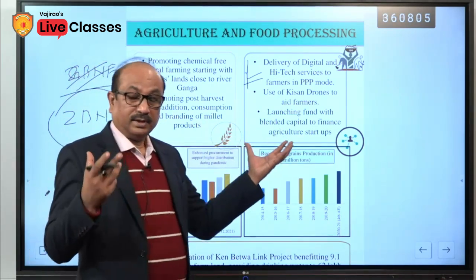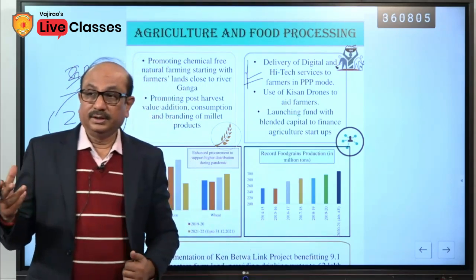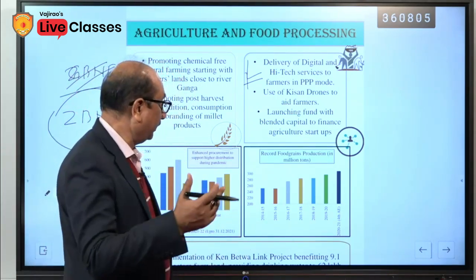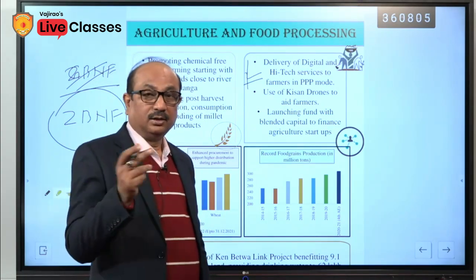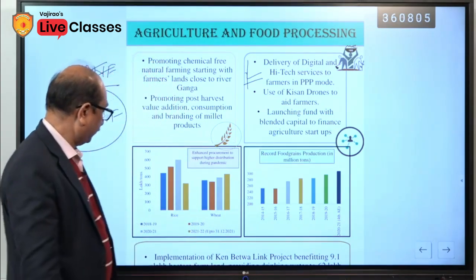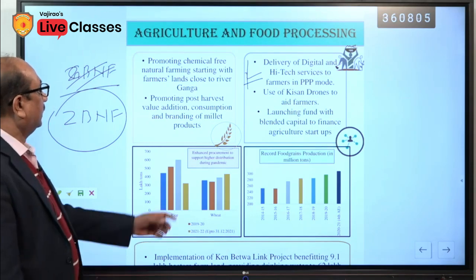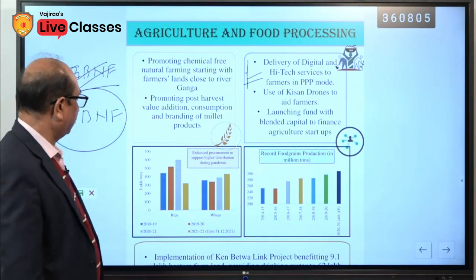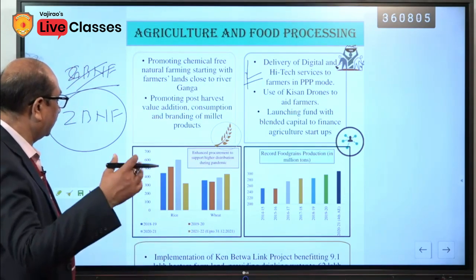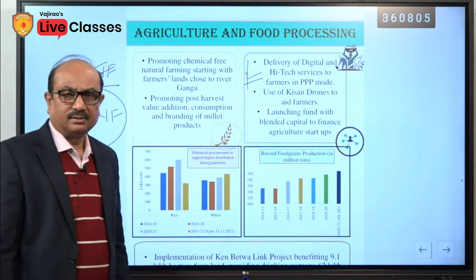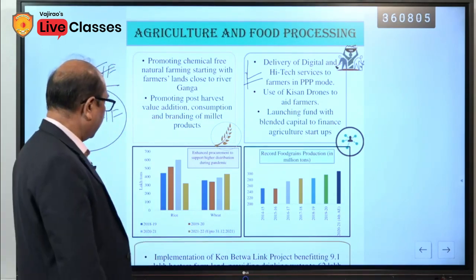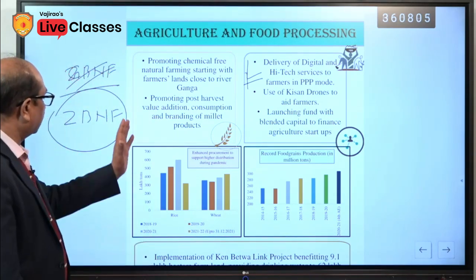So, in the agriculture sector, the government is promoting startups. Obviously, this will be beneficial for agriculture along with the farmers. Enhanced procurement to support higher distribution during the pandemic. So, you know it better, the government has distributed wheat and rice free of cost. Even today this is going on, to the farmers and to the poor families. So, the figures have been given.